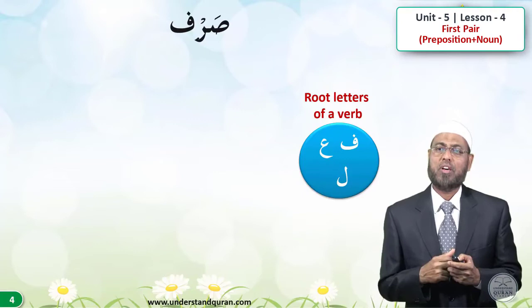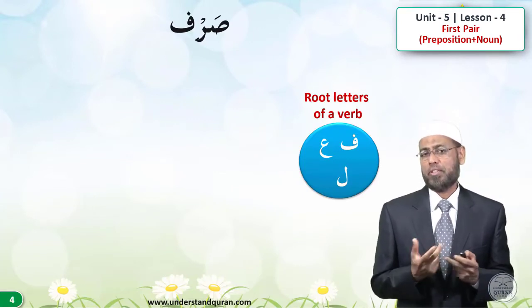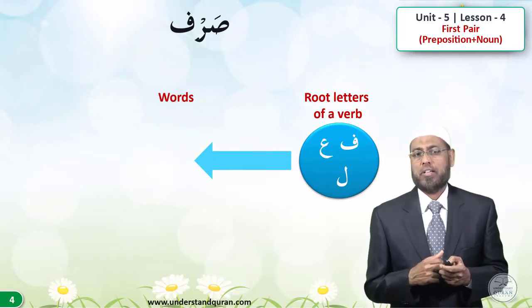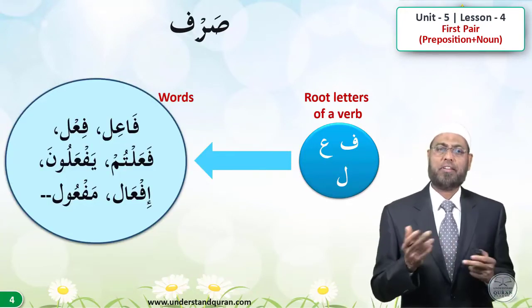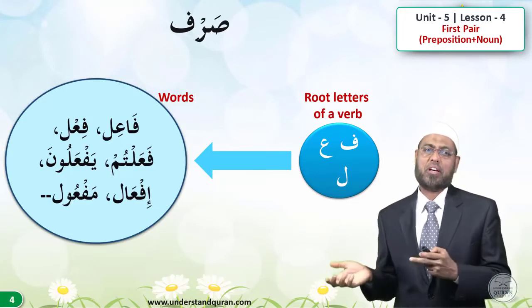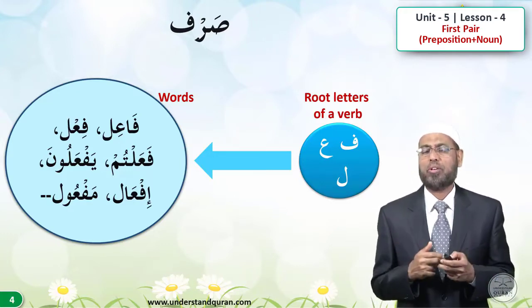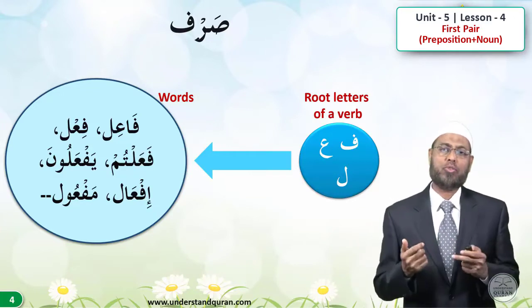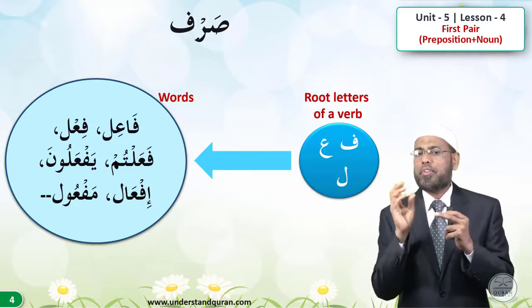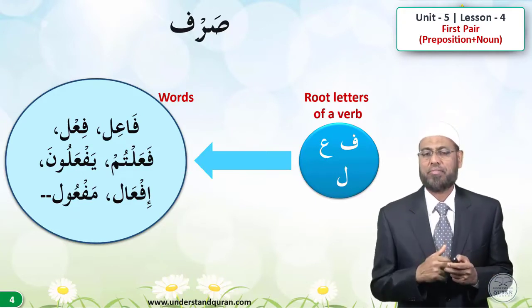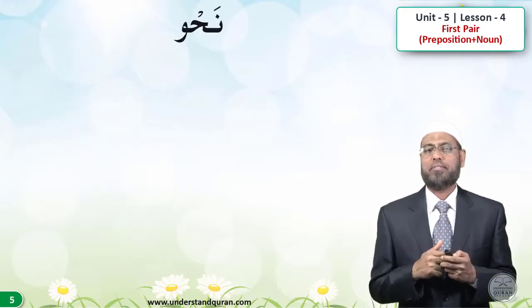What is sarf? From the root letters of a verb like fa'ala, we can make different words. What are they? Like fa'il, fi'il, fa'altum, yaf'alun, and so on. Or nasara, nasir, nasirun, or nasartum, and so on. Or ja'ala, ja'il, ja'altum, sami'a, yasma. From the root letters of a verb, you make different words. That is sarf. And what is nahw?